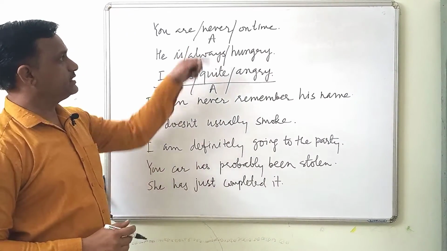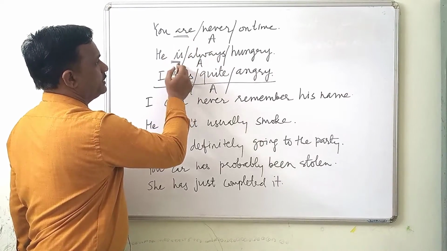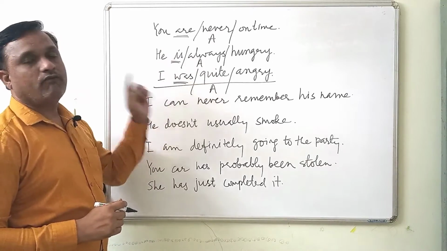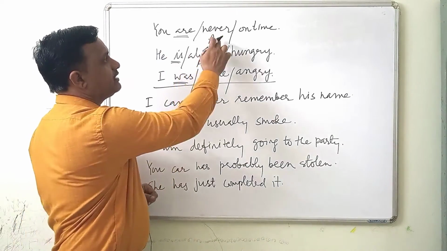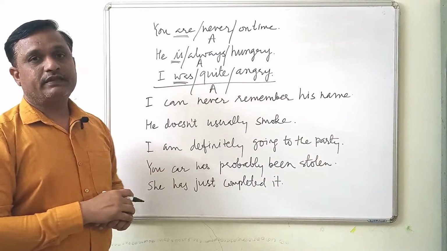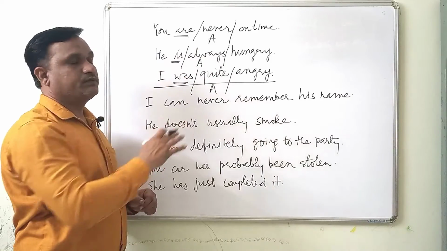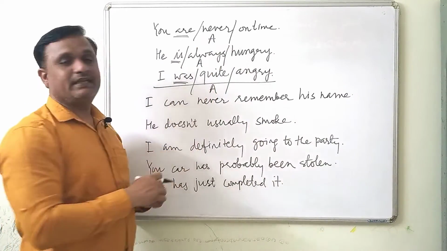Now let's look at these adverbs and the words which come before this. You will see that am, is, are and was, were. These are the verbs which immediately take adverb. If the sentence has the verb like am, is, are, was, were, then these will take adverbs immediately.